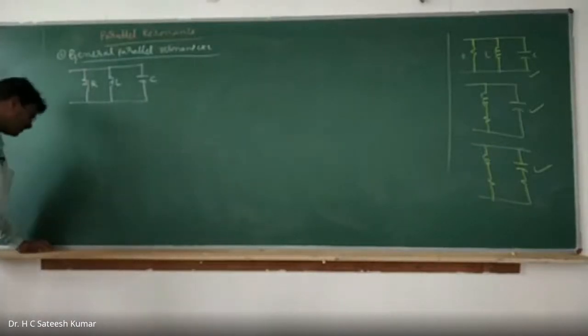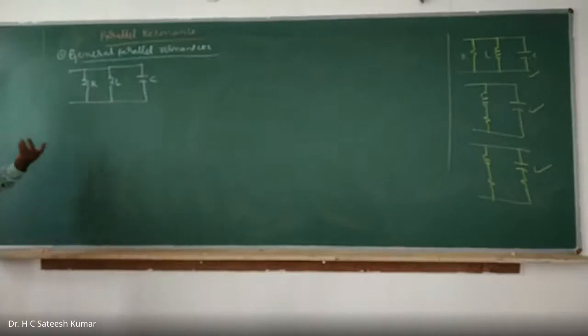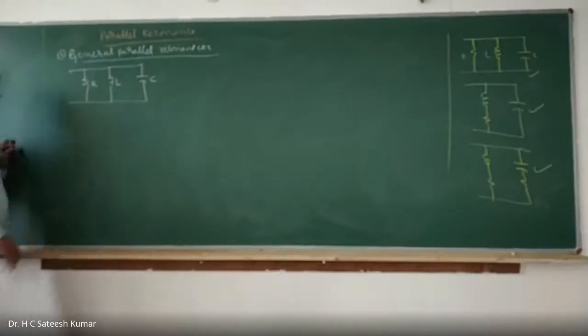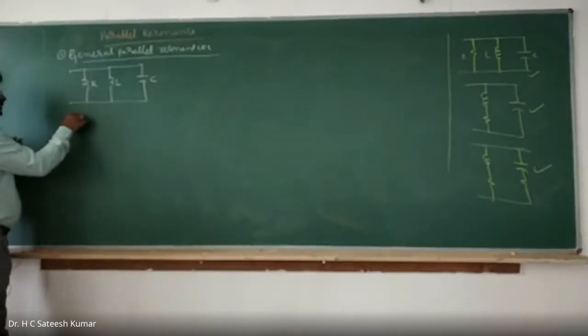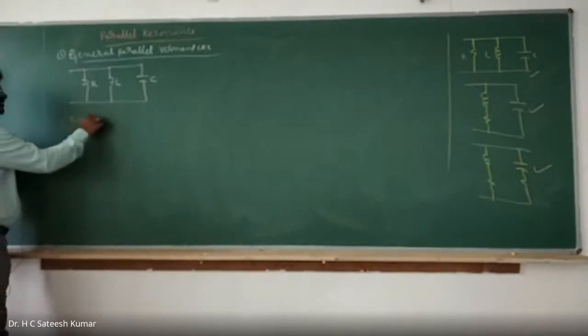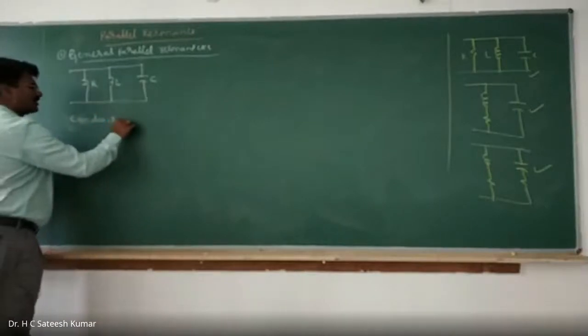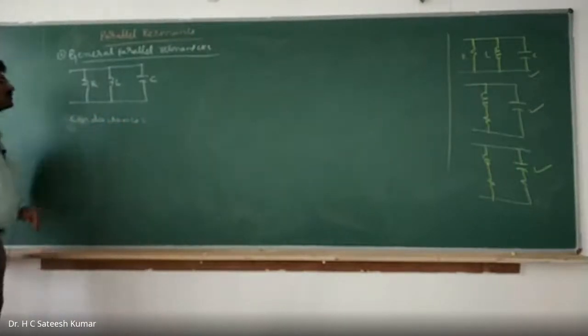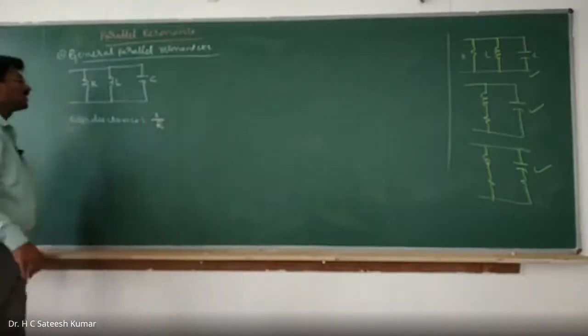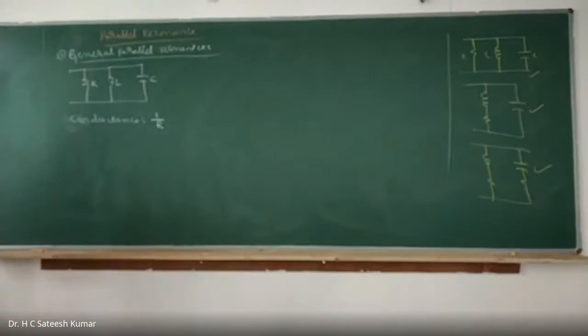Once again, what we say here is the reactance part will be 0. But how will you calculate this? It is better to calculate admittance. So Y is equal to, what is that admittance? Conductance of resistance is equal to 1 by R. Conductance is equal to 1 by R.